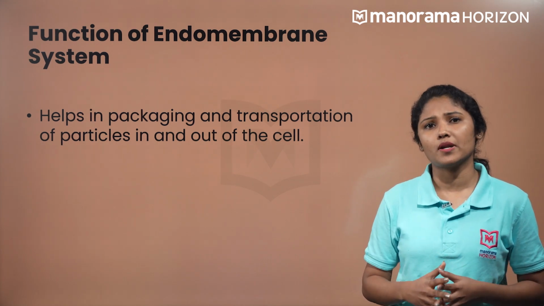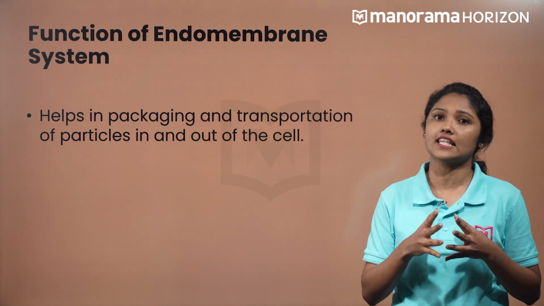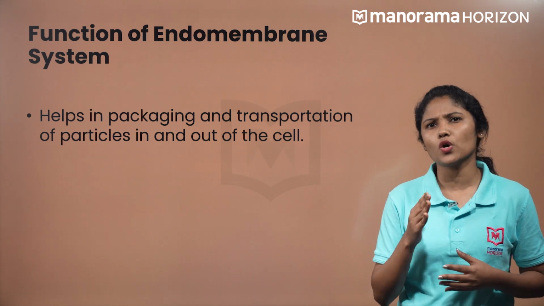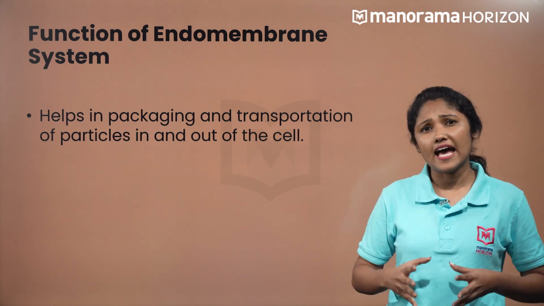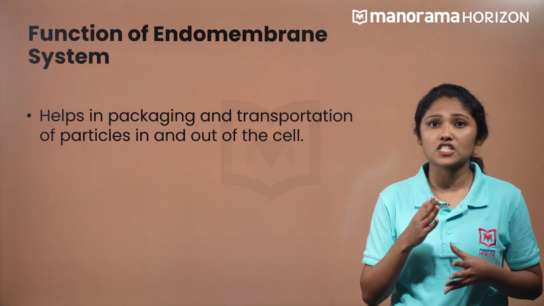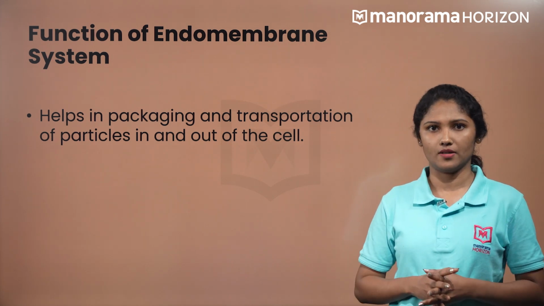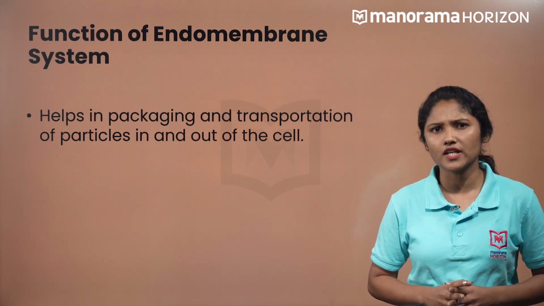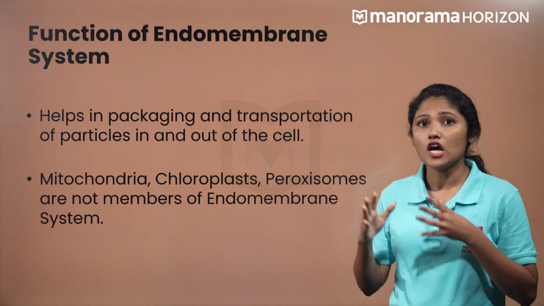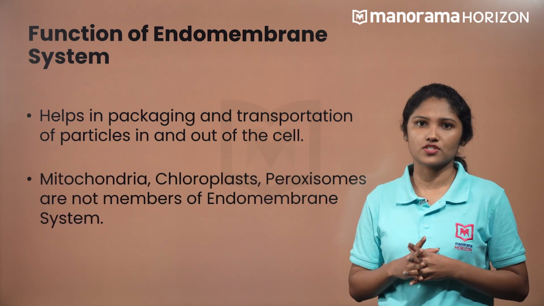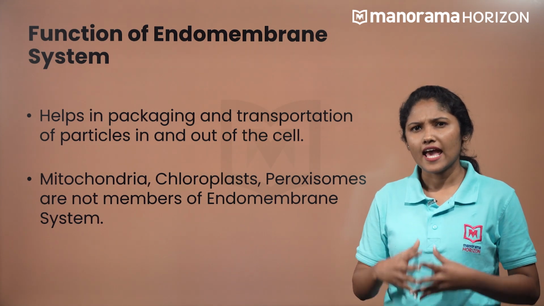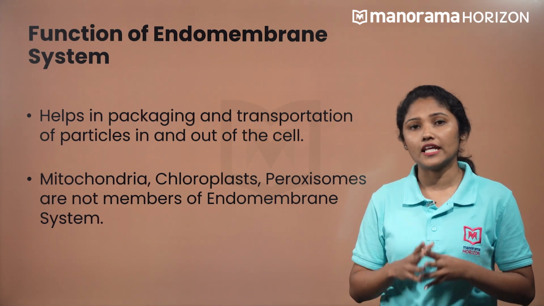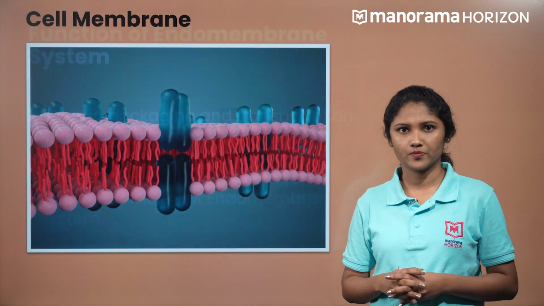Although the plasma membrane is not located inside the cell, it is also included in the endomembrane system because it acts as a gateway for the packaged biomolecules out of the cell. It should be noted that the mitochondria, chloroplasts, and peroxisomes do not coordinate with the above organelles, hence they are not included in the endomembrane system.